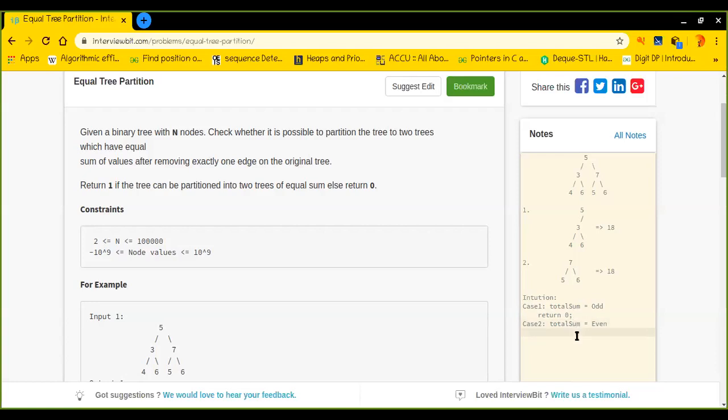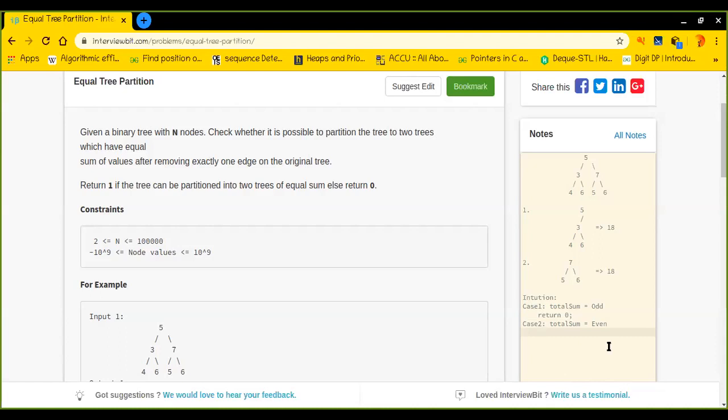If I write one function to find the sum, and after finding that the sum is even, write another function to check whether it can be partitioned, that is not the best way to solve this problem. We need to do it smartly.